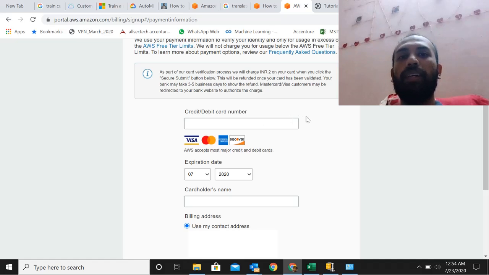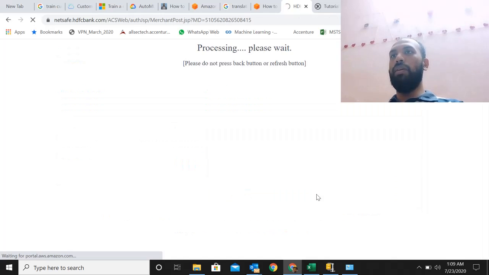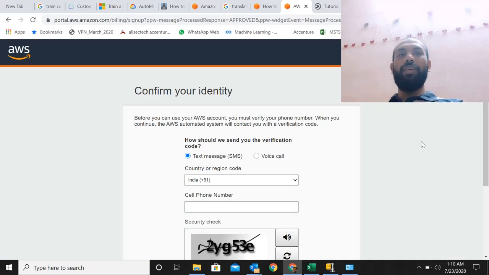Let me go ahead and fill out these details. Now it's taking me to the payment page. Like I said, it will charge us 2 rupees to start with, and then refund it within a day. Let me fill out the OTP. Voila, I think we got what we wanted.